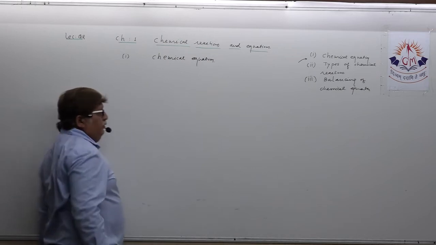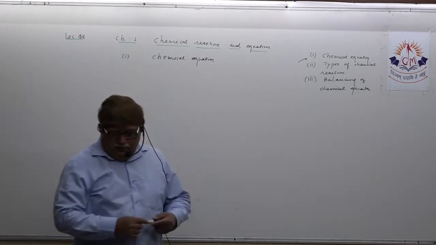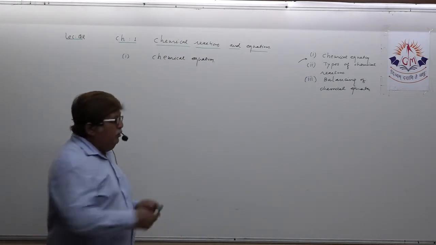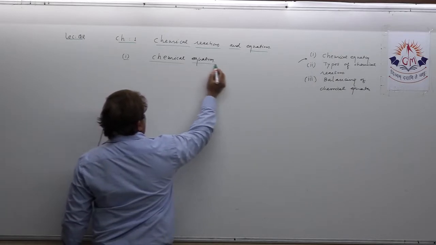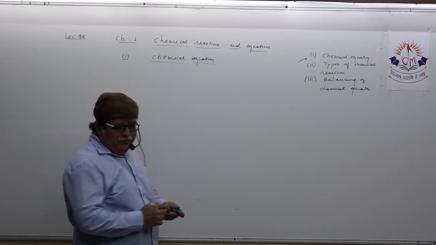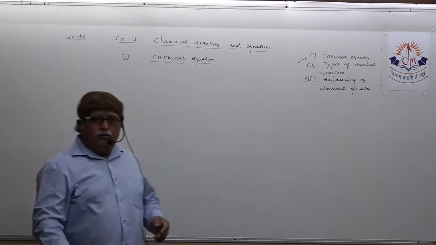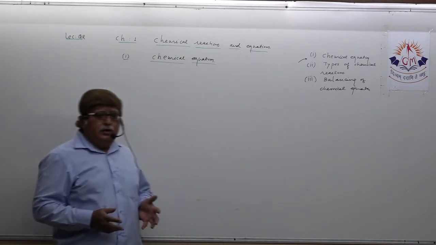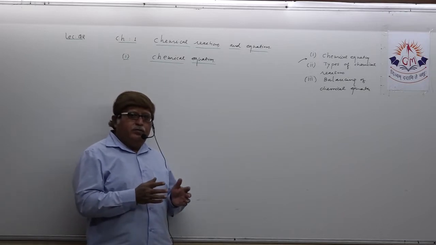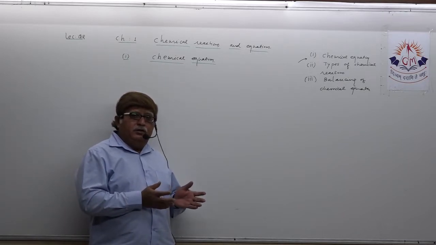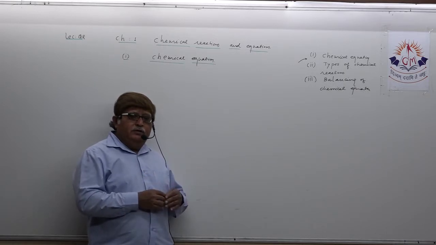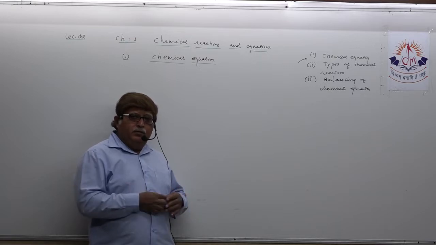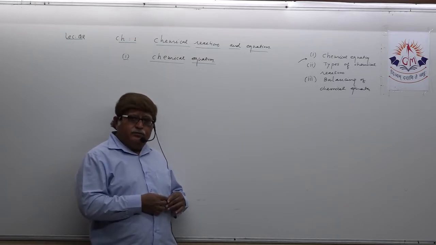What is actually a chemical equation? You all know very well that a chemical equation is a very short, precise, accurate way of expressing any chemical reaction in abbreviated form by utilizing symbols and molecular formulas.